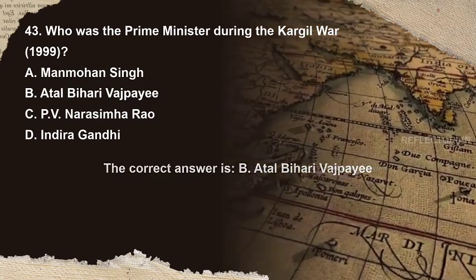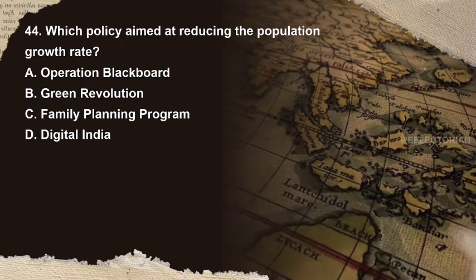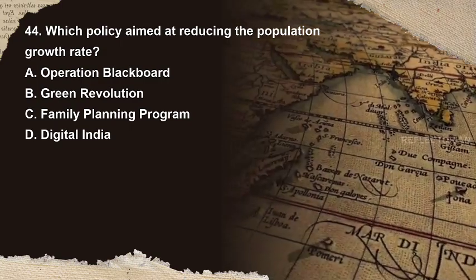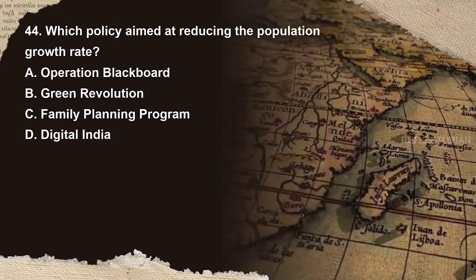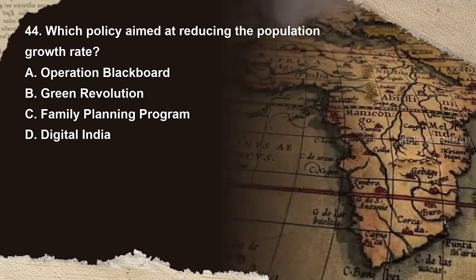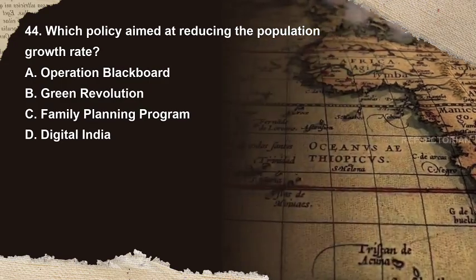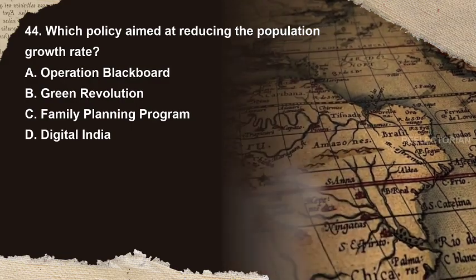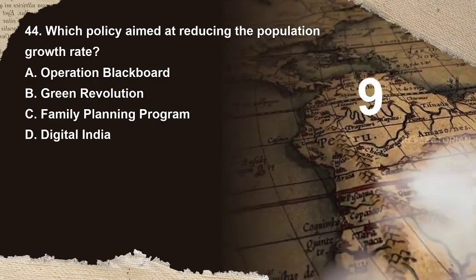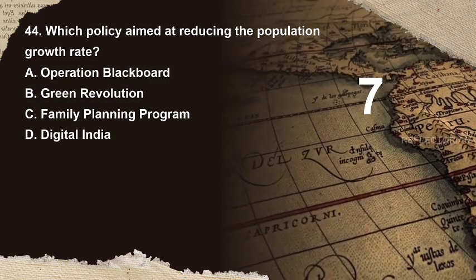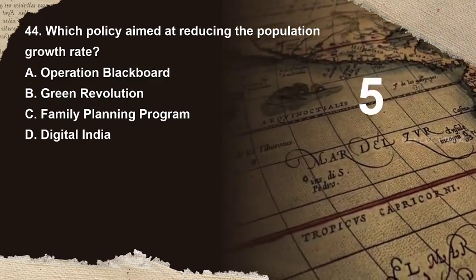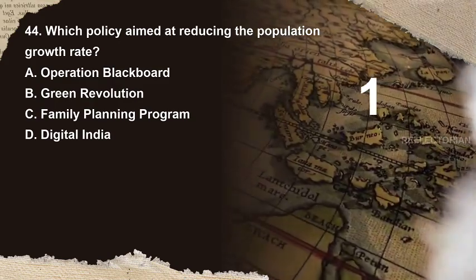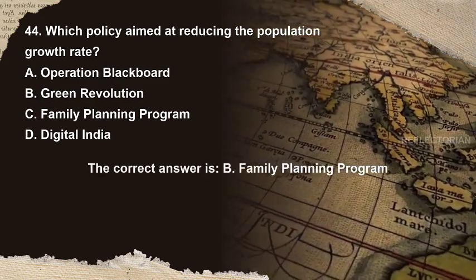Atal Bihari Vajpayee. Question 44. Which policy aimed at reducing the population growth rate? Options are A. Operation Blackboard, B. Green Revolution, C. Family Planning Program, D. Digital India. You have 10 seconds to answer. The correct answer is C.